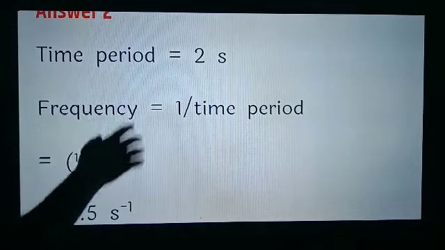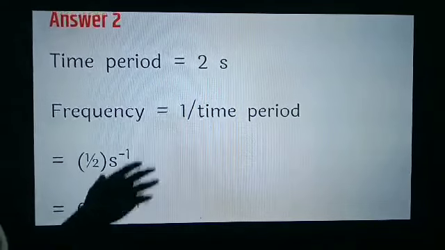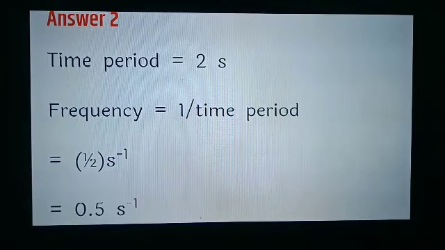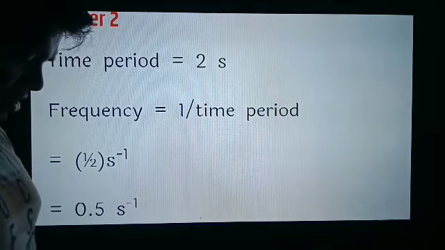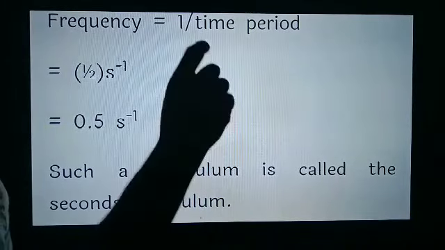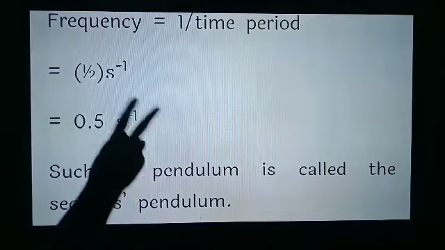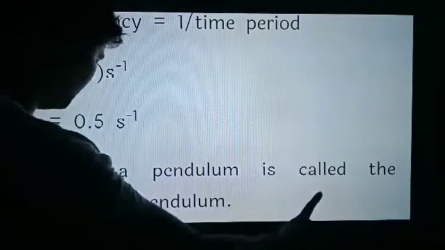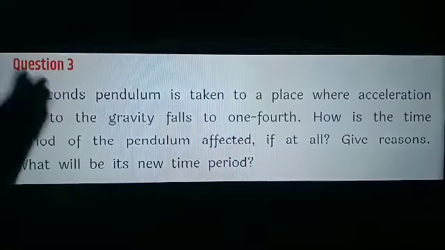See, the time period is equal to 2 seconds. So frequency is equal to 1 upon time period. So 1 upon 2, that is 0.5 hertz or second inverse. What is the name of such pendulum? Keep reminding, a pendulum having a time period of 2 seconds is known as a second pendulum. So it is written, such a pendulum is called the second pendulum.